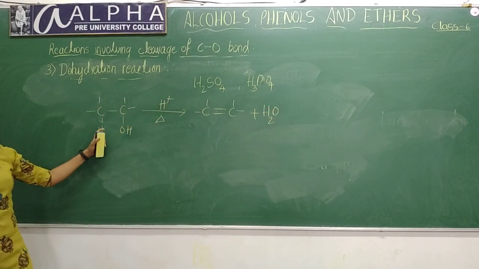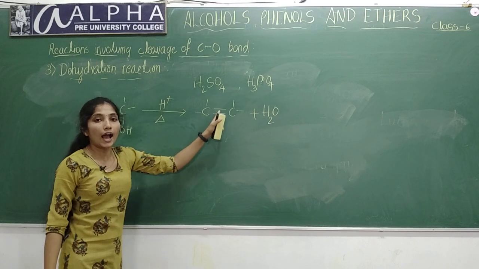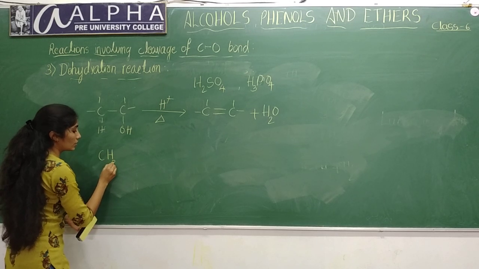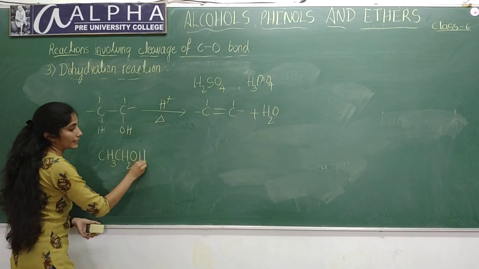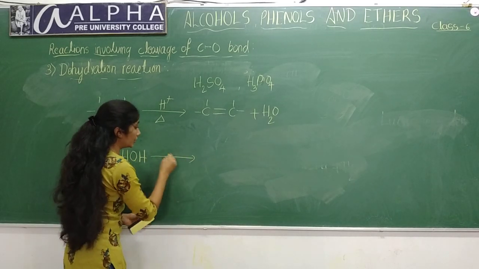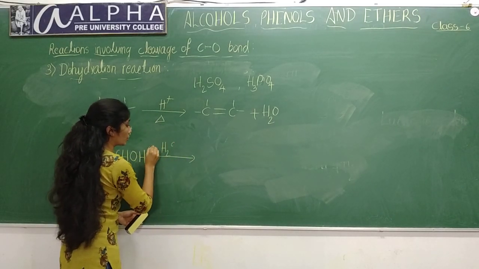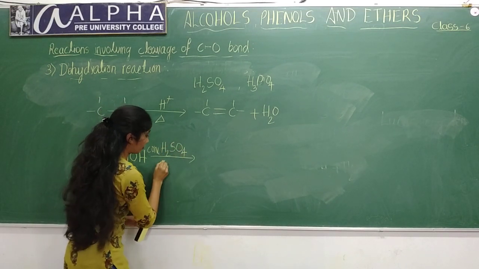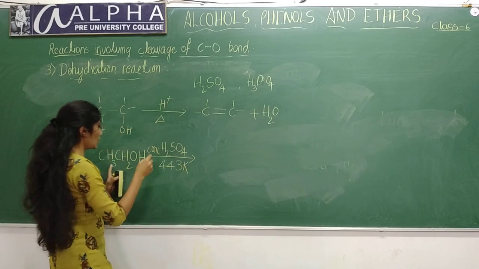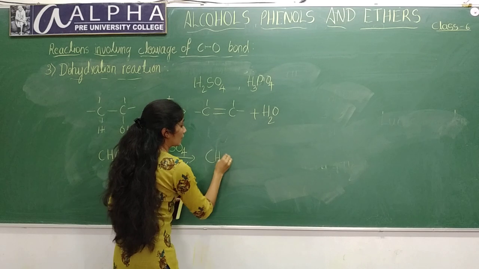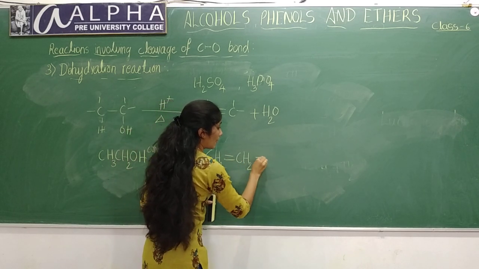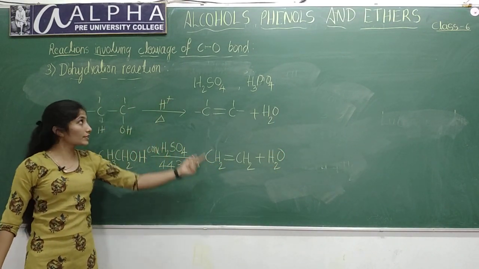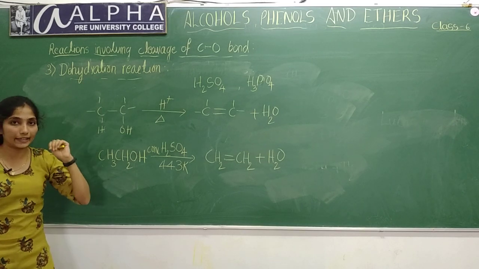When you heat alcohol in presence of protic acid, you will get alkene. So, if you take primary alcohol, CH3CH2OH, this is an example of primary alcohol, and if you heat it with concentrated H2SO4 at 443 Kelvin temperature, you will get CH2=CH2, that is ethene, plus a water molecule will be eliminated. Here removal of a water molecule is taking place, so this reaction is called dehydration reaction.